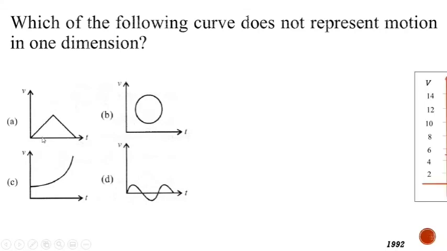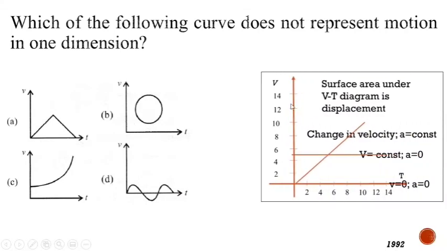This is the VT diagram, here we can see an inclined line is possible. So this indicates that velocity is increasing and then decreasing. This particular option indicates that velocity is increasing in polynomial, and this also indicates that velocity is increasing in a sine wave type of curve.